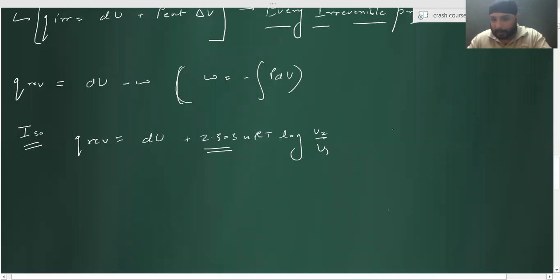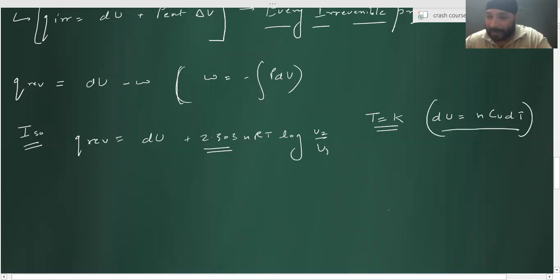Just tell me, for an isothermal process, temperature is equal to what? Constant. What is dU? Zero. dU is always equal to nCv dT for every gaseous process, whether expansion or contraction takes place, correct?